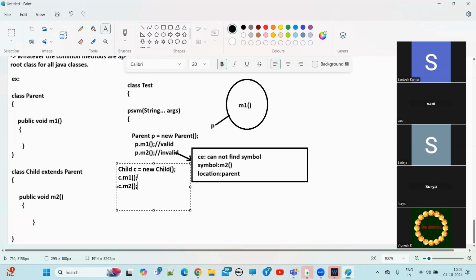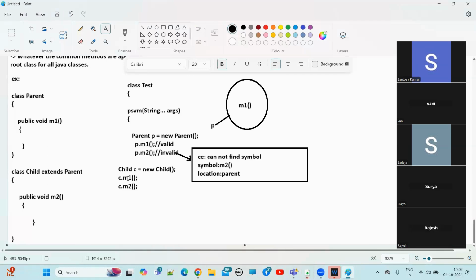Why are both valid? The M1 method is there in the parent class, not in the child class, right? But the child extends the parent, inheriting the method. So where is the M1 method available? In the parent class. But there is a relationship between child and parent, so what the parent has is by default available in the child class.